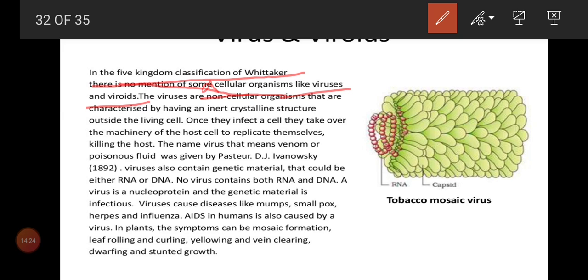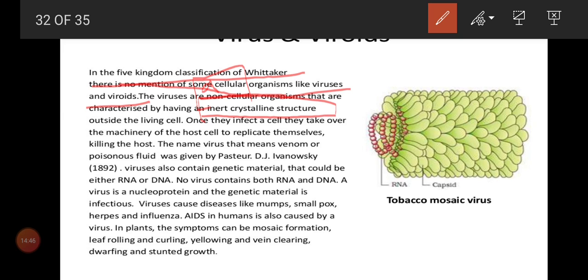We will not call it a cellular organism, it is an acellular organism, because there is no cell wall and no cell membrane. So there is no indication of acellular organisms like viruses and viroids in the Whittaker five kingdom classification. And the viruses are non-cellular organisms that are characteristically an inert crystalline structure.